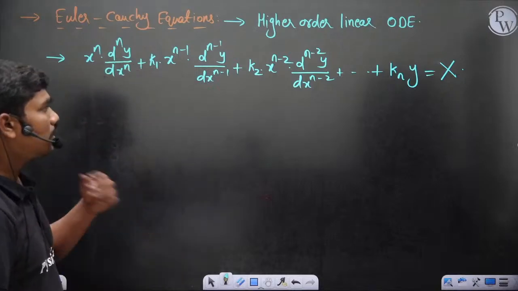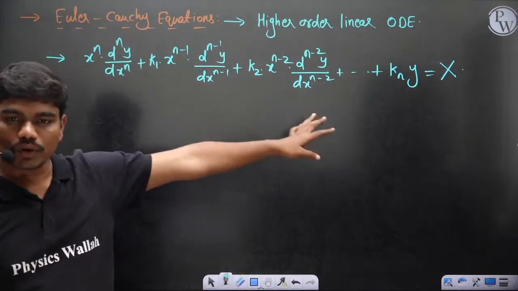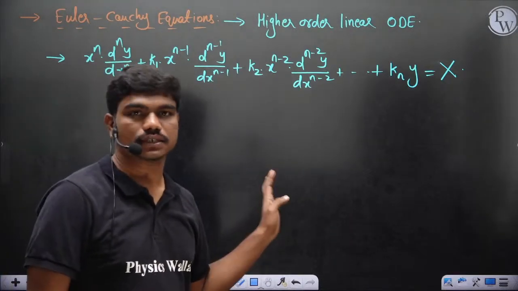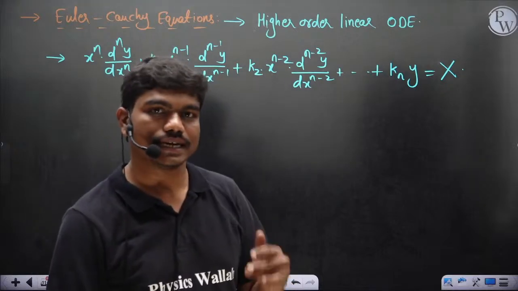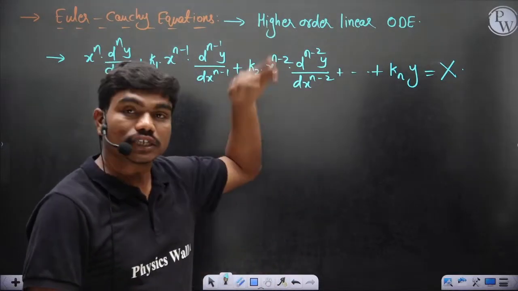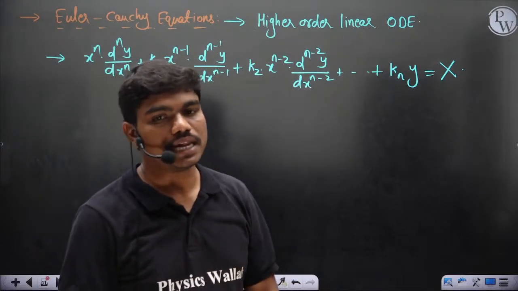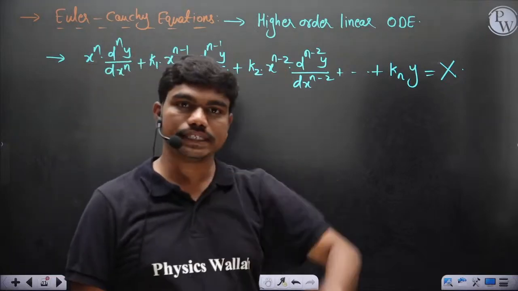Now I'll make the job easy for you, don't panic, but this is the general form. Let's say you choose a second order differential equation. Let's say x square is what you're starting with. Even in exams, they'll give it only from x square, the majority in the GATE exam, because if you start this equation from x cube, the auxiliary equation would be a cubic equation. Solving cubic equations directly is not very simple, so in all the PYQs, they have maximum x square d square y by dx square.